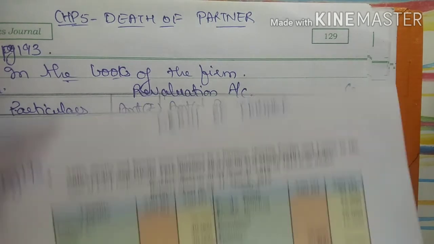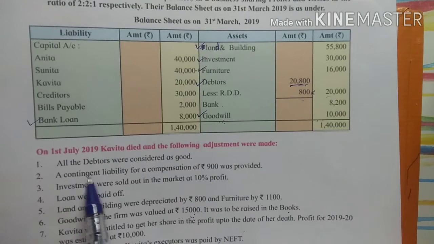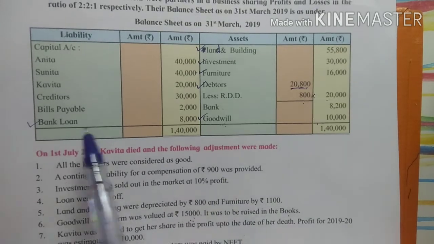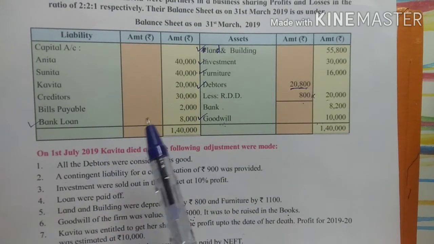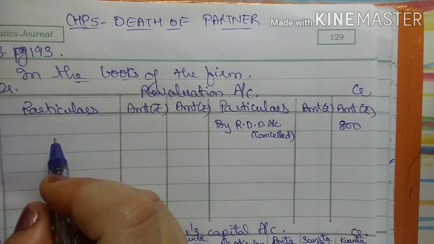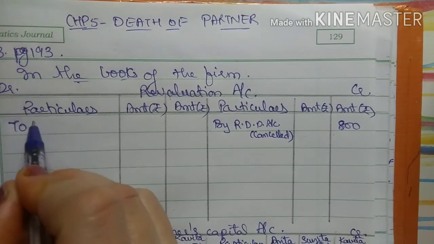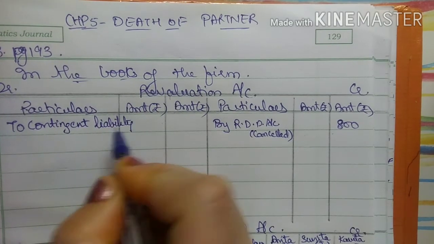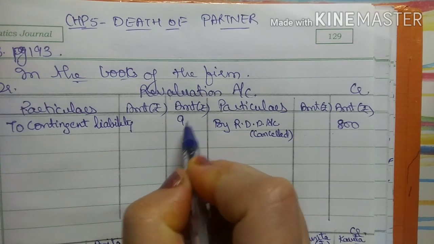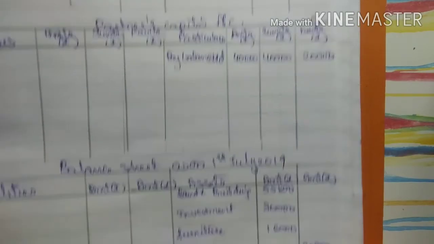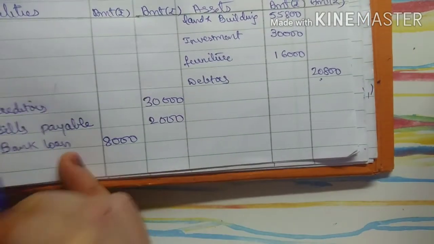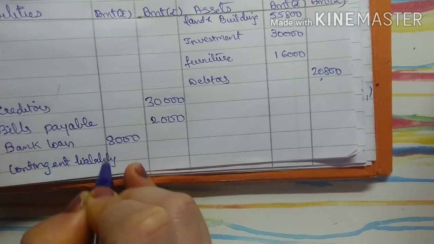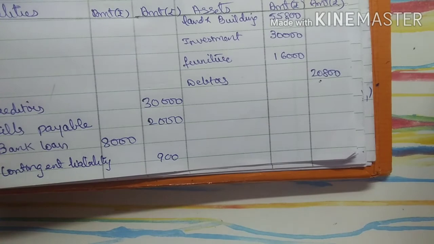Now see the second adjustment. A contingent liability for a compensation of 900 was provided. A contingent liability is a liability which may or may not arise. This is our loss, right? So it will come in the revaluation account debit side, to contingent liability 900. And in my balance sheet, it will be written on the liability side, contingent liability 900. Okay.